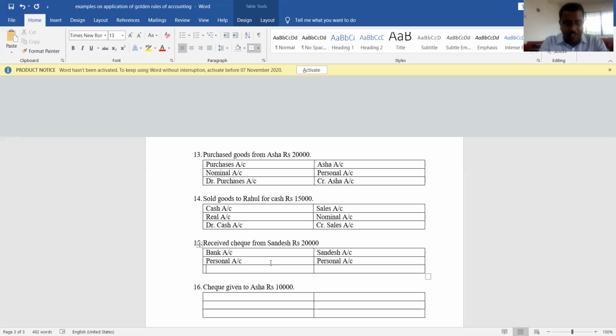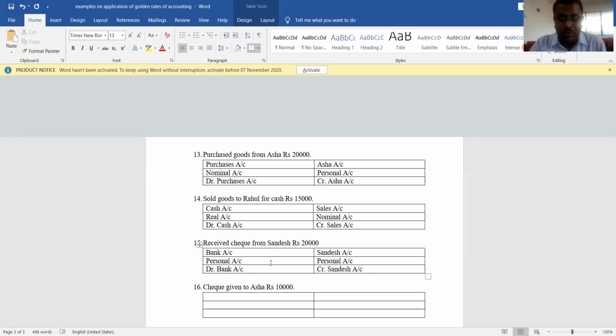Who is the receiver? Banker is the receiver. Understood? So, debit which account? Debit bank account. Who is the giver? Sandesh is the giver. So, credit whose account? Credit Sandesh account. Yes, it is how you apply these debit and credit rules of accounting.